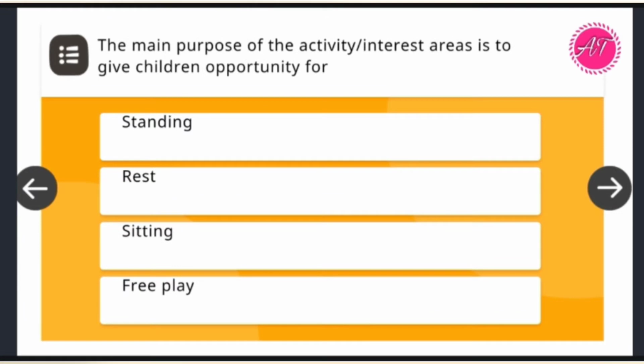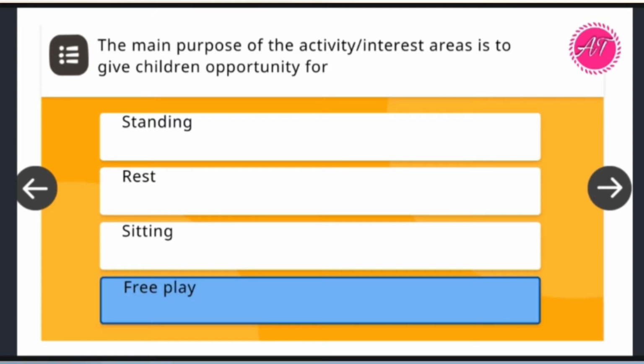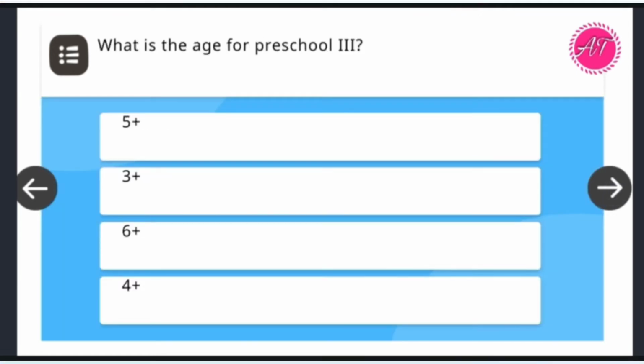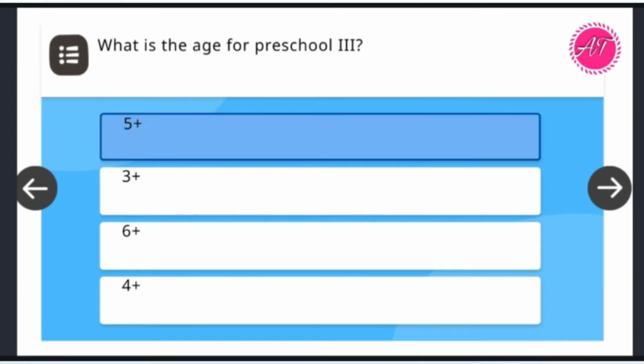Next quiz. The main purpose of the activity interest areas is to give children opportunity for free play will be our answer. Next quiz. What is the age for preschool third? So the answer will be here 5 plus, option number 1 as shown on the screen.